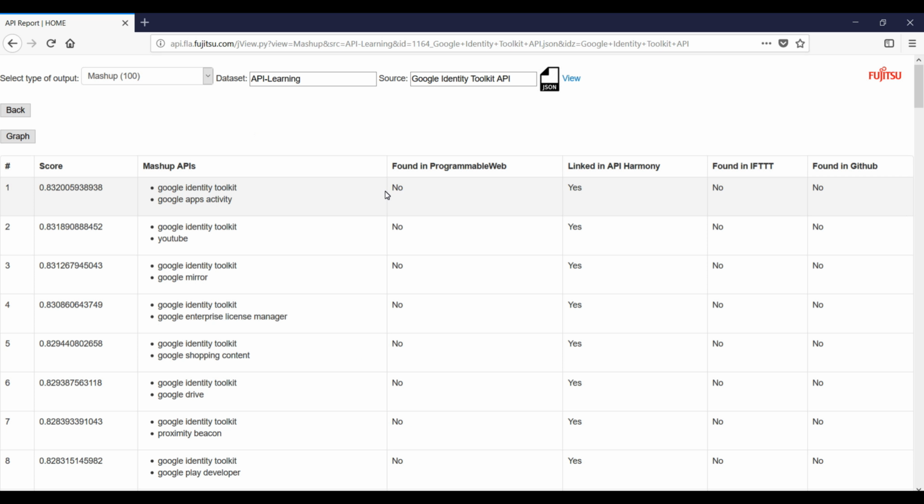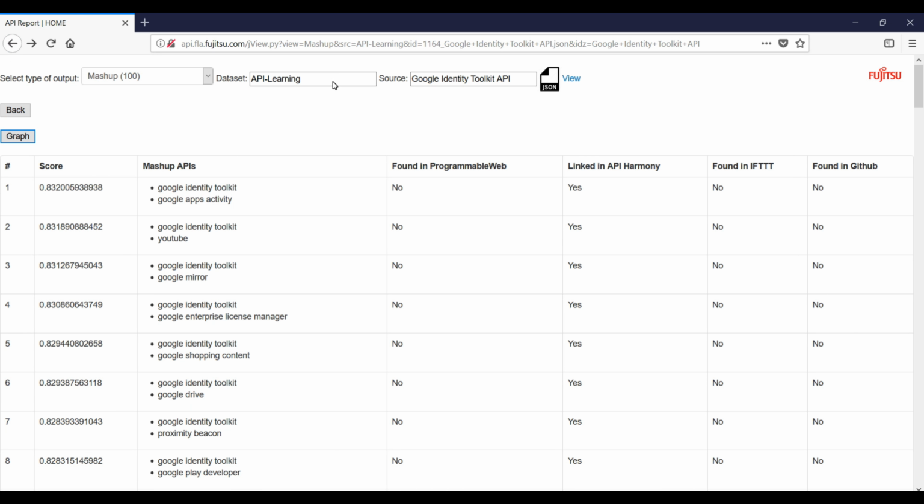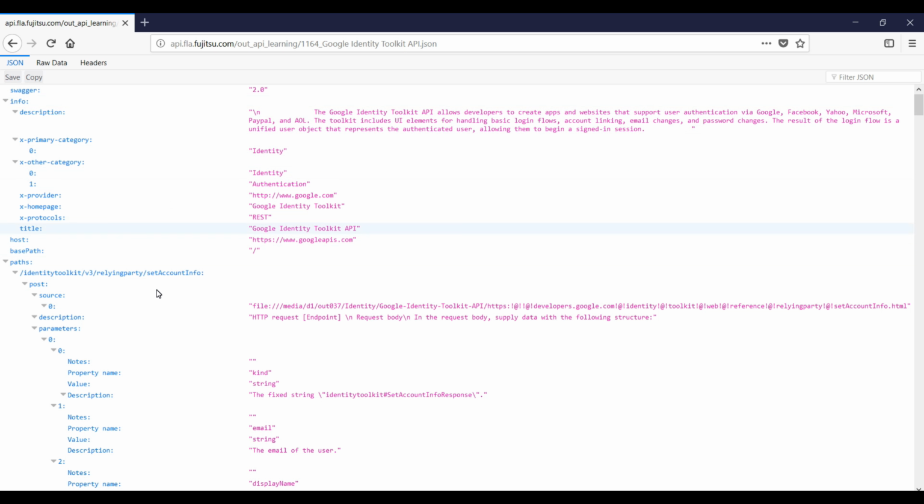I can review API mashup recommendations. I can open Graph View of API mashup service recommendations. It also retrieves the OAS-based JSON file.